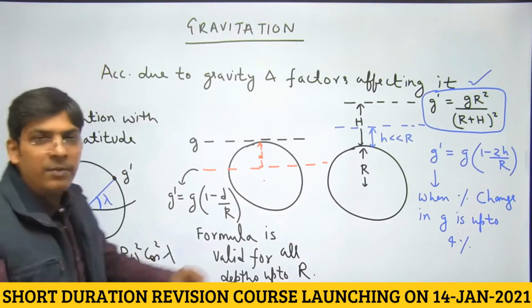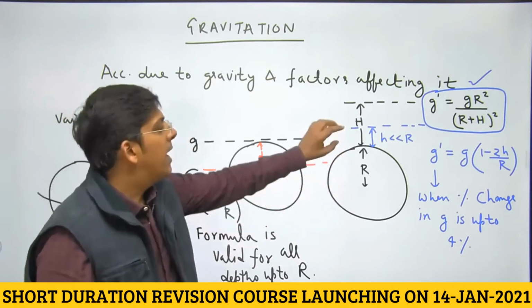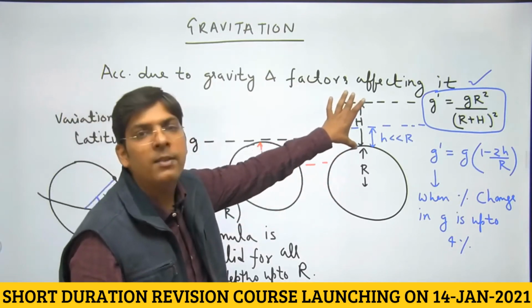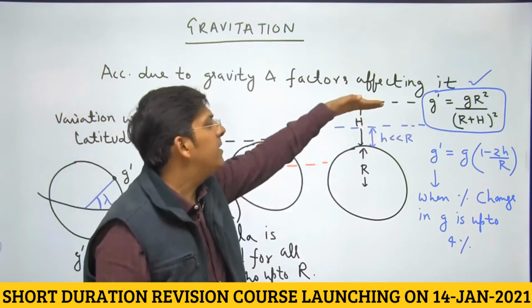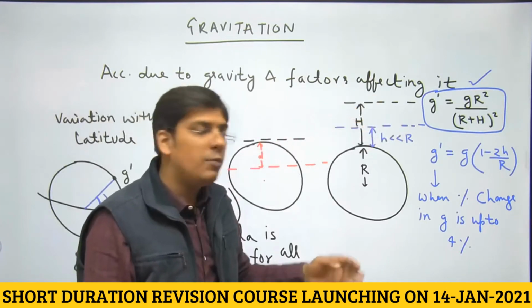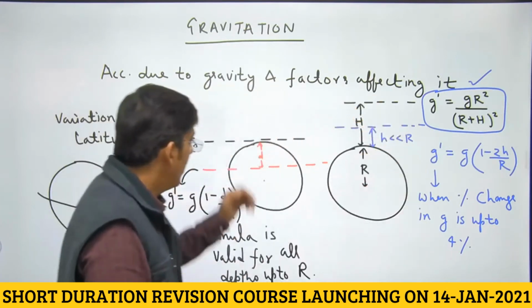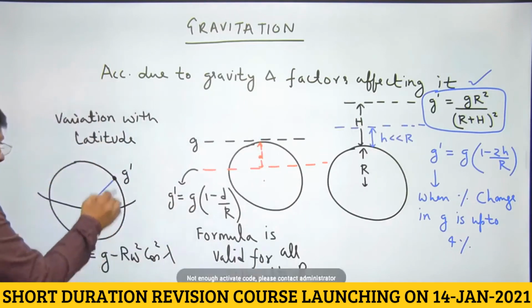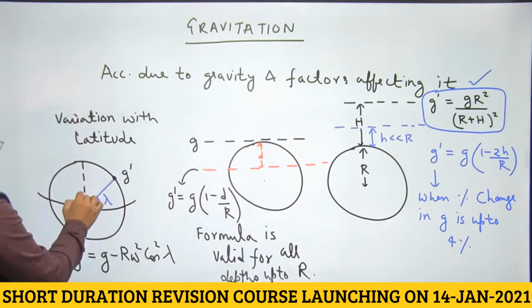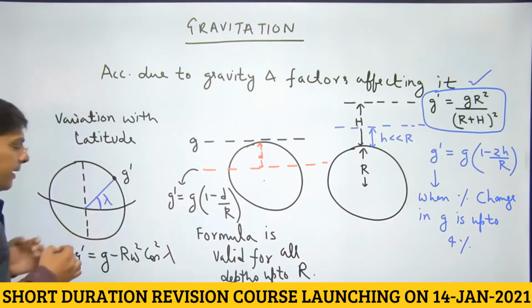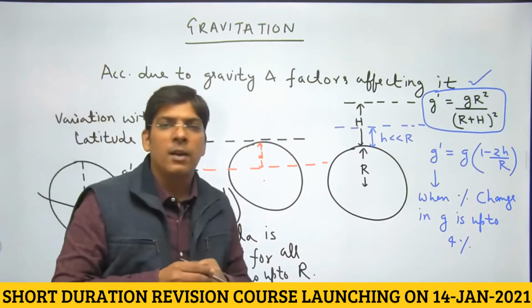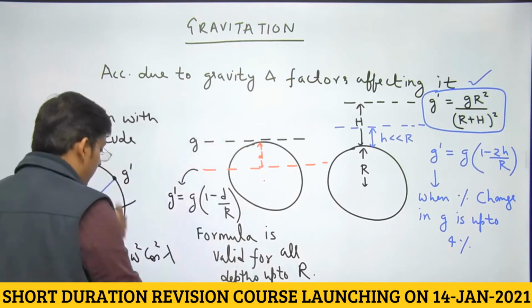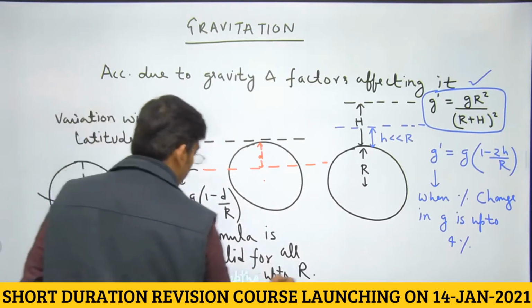Right, dear student, this is variation of g with latitude. When height is comparable to radius of earth, you take the formula to be the first one. When height is very small as compared to radius of earth, you take the approximate formula. For the depth inside the earth, we use the depth formula, and if we consider the value of lambda, latitude angle, then acceleration due to gravity is different at different latitudes, right?